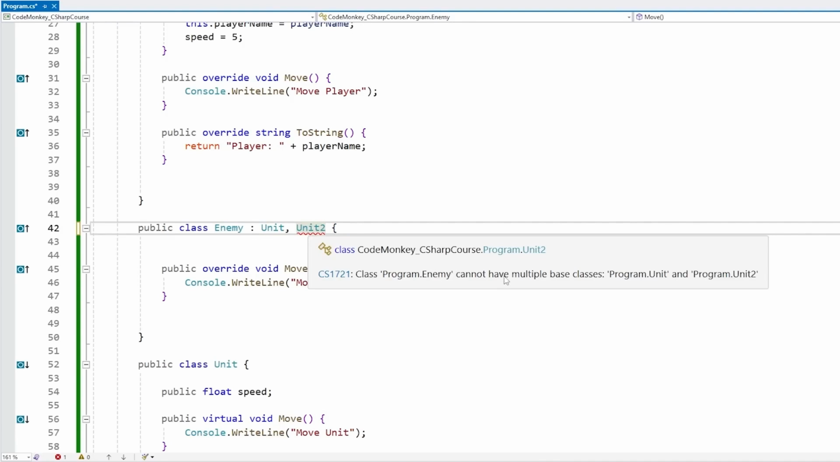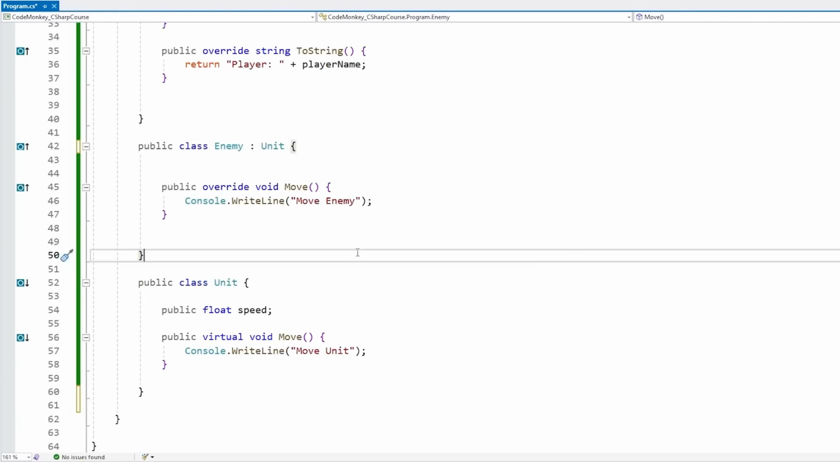It is telling us that enemy cannot have multiple base classes, so we can only ever inherit from a single base class. If you want to achieve something similar to that kind of result, for that we have interfaces, which we're going to cover later on in a future lecture.